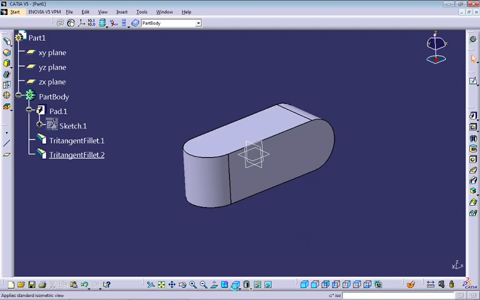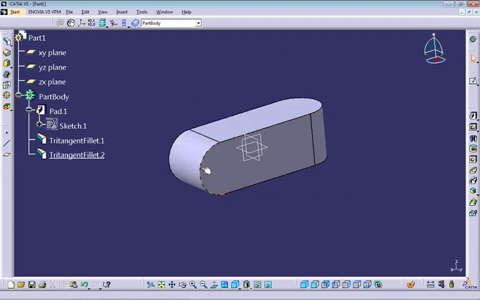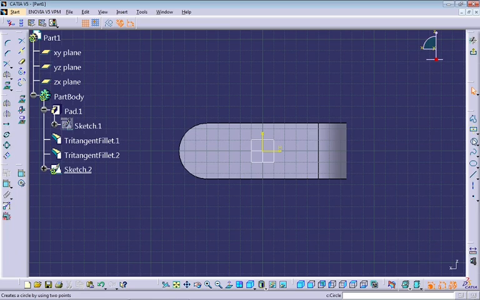Now I ask you to select the ZX plane again and create a new sketch. The profile that I want to create already exists here. It's the keyhole profile. I need to create two sketches to perform this hole, but first I will use the keyhole profile, and the second I will create manually.